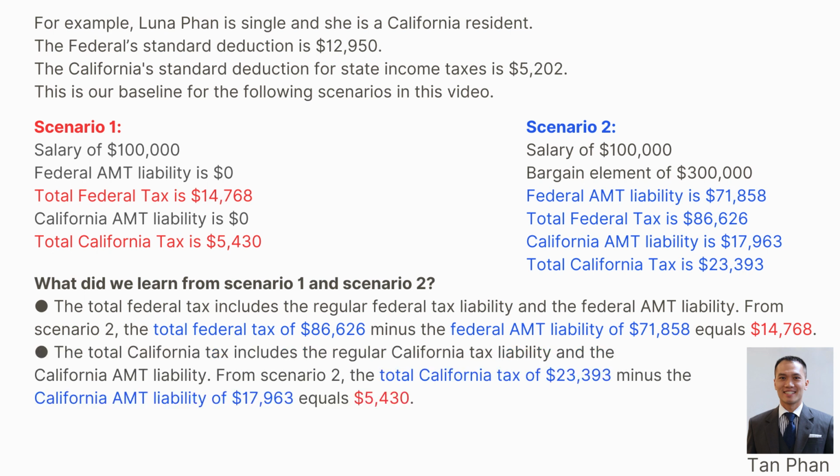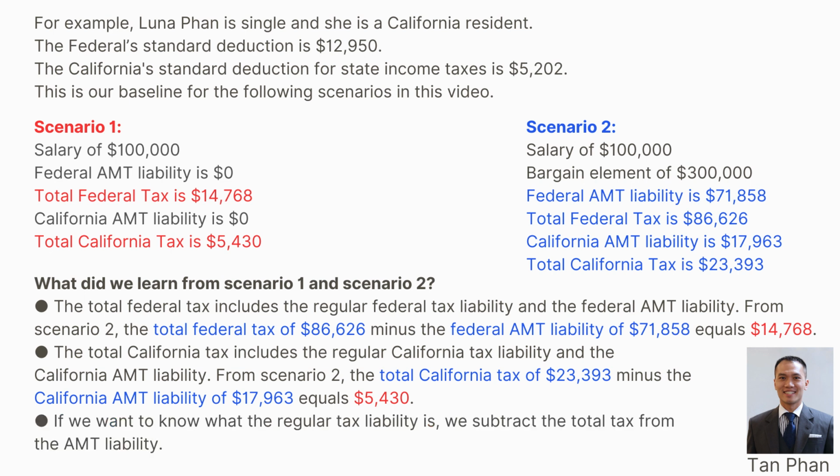The total California tax includes the regular California tax liability and the California AMT liability. From scenario 2, the total California tax of $23,393 minus the California AMT liability of $17,963 equals $5,430.